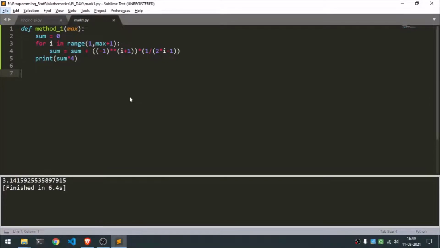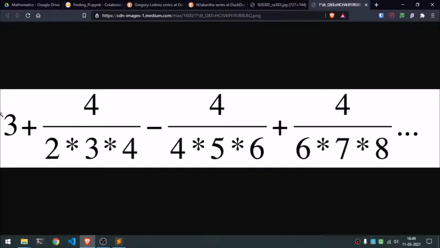Okay, let's use the next method. We'll start by creating a function named method number 2, and we'll create the same variable/parameter for this. As you can see, the core logic is the same because the series is almost the same. It's alternating.